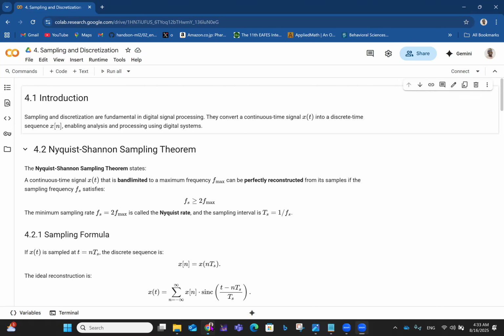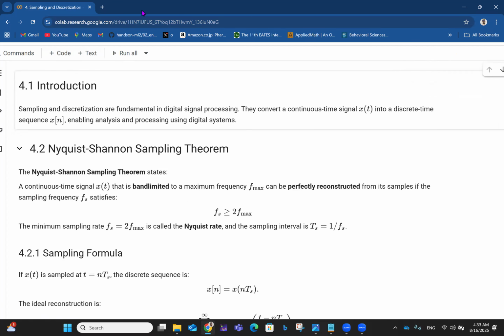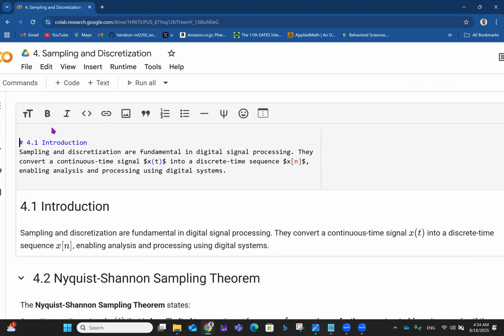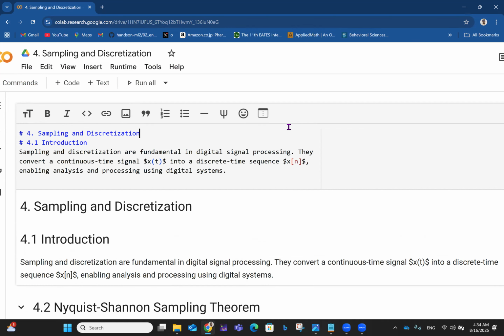Okay, so let's look at how this whole thing goes. First of all, I'd like to pull this heading directly above this so that by the time I turn it into a PDF document, I'll know exactly what topic I'm dealing with.